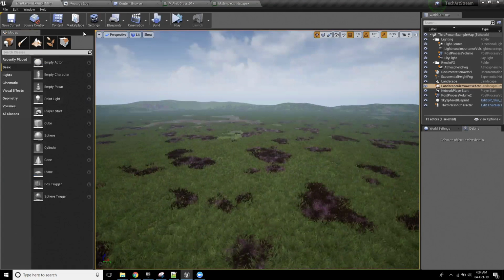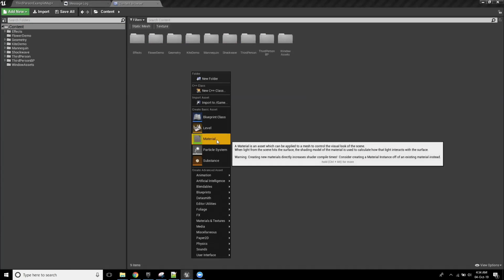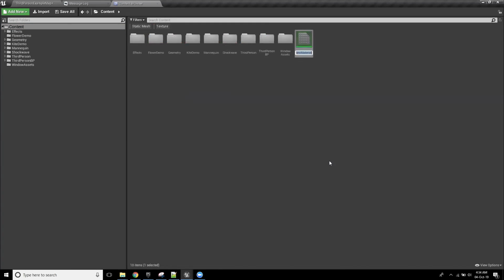Now, the next thing that I wanted to cover was, quite often people want to do a technique known as interior mapping. Now, let's take a, I'm getting ahead of myself. Let's take a quick look at this. So I'm going to create a new material, and I'm going to call this M underscore interior map.